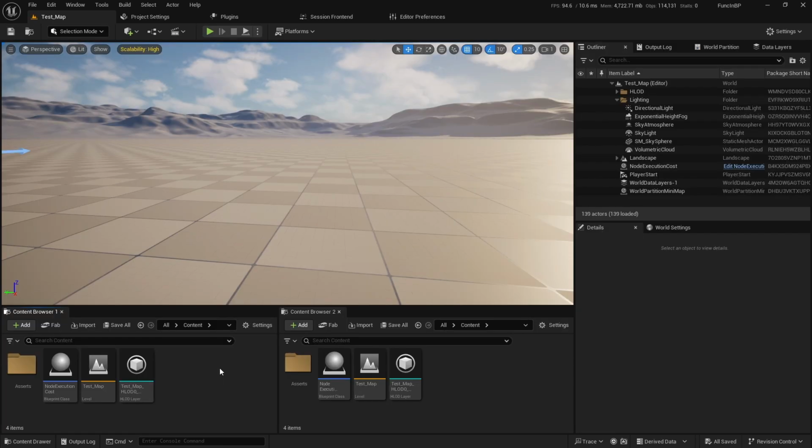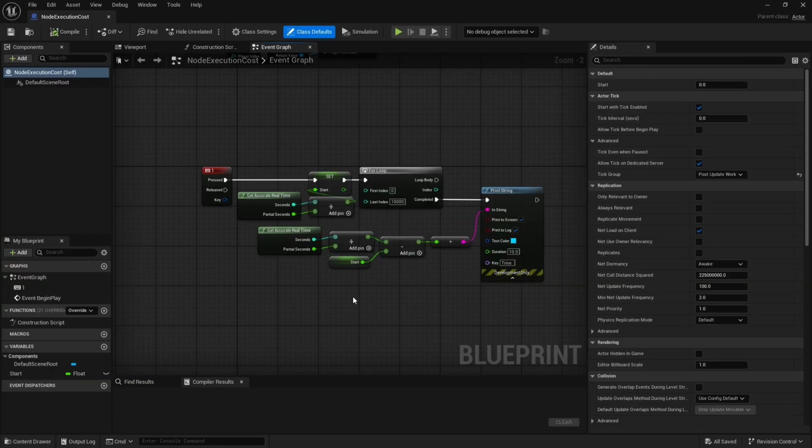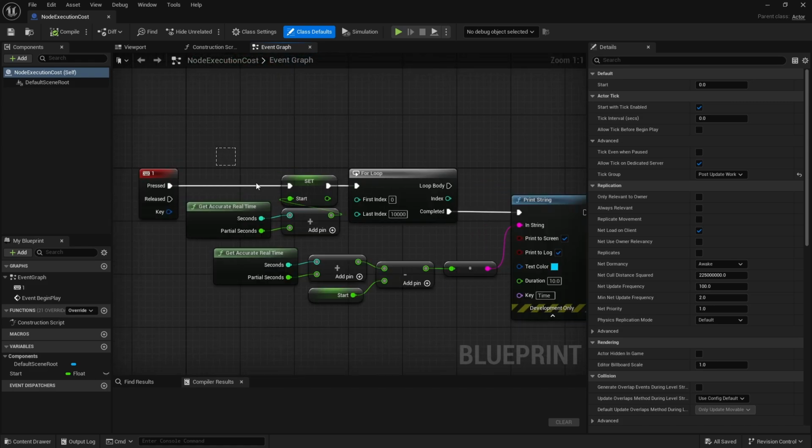Next thing is execution costs of nodes. I think this would help a lot of people, if they had a tool to easily figure out the sequence of nodes or the cost of a single node, just to get a general idea of how long it takes to run, it would be really nice in Unreal. So for example, for me right now, how I have to do it is something like this.